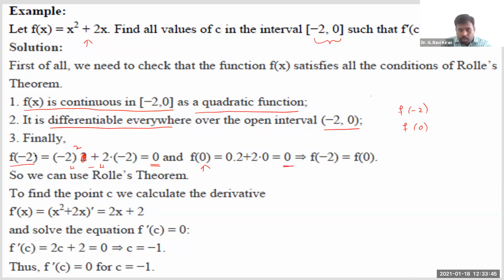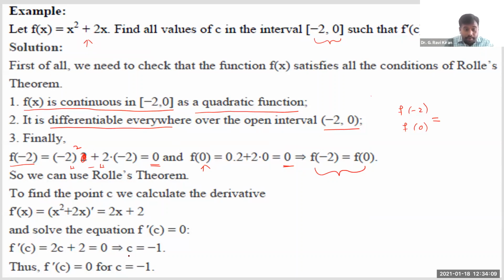So function values at the end points, both at minus 2 as well as 0, we got as 0. Therefore, you can say f of minus 2 is equal to f of 0. Since the function values at the end points are 0, all the three conditions of Rolle's theorem are satisfied. So we can definitely verify Rolle's theorem for this particular function.